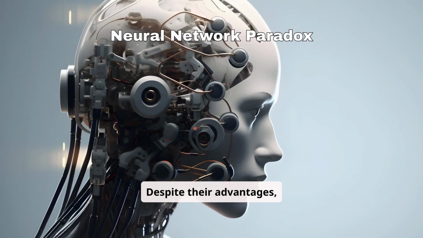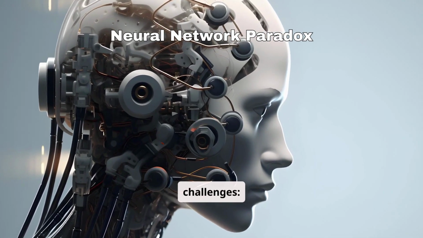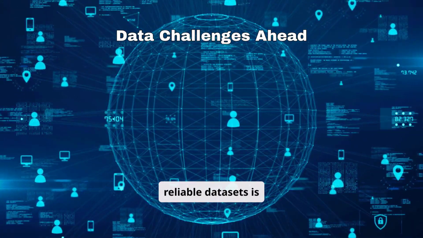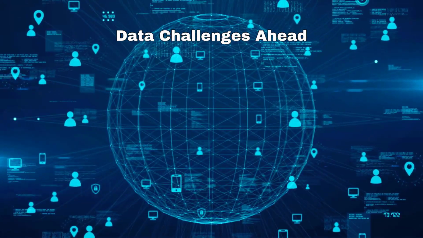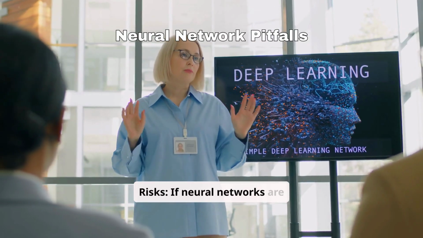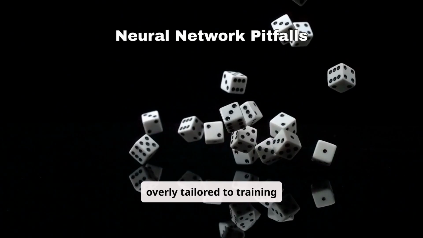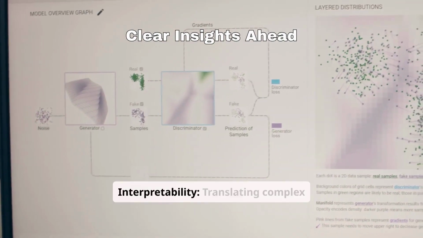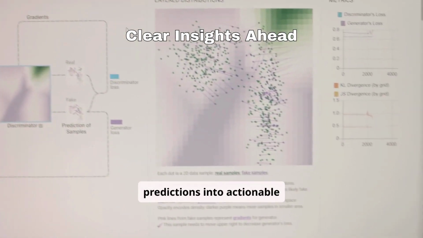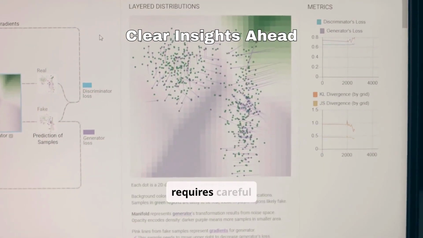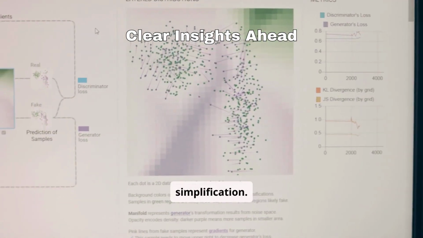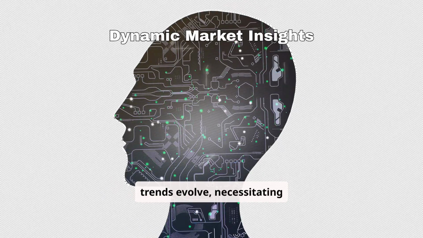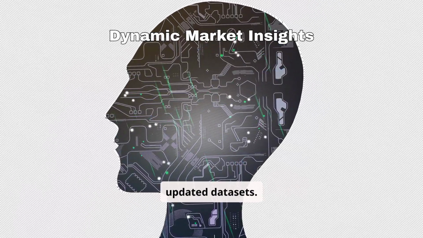Despite their advantages, neural networks bring unique challenges. Data accessibility. Obtaining comprehensive and reliable datasets is critical but often difficult. Overfitting risks. If neural networks are overly tailored to training data, they can fail under new scenarios. Interpretability. Translating complex predictions into actionable insights for decision-making requires careful simplification. Ongoing update requirements. Real estate trends evolve, necessitating regular model retraining with updated datasets.